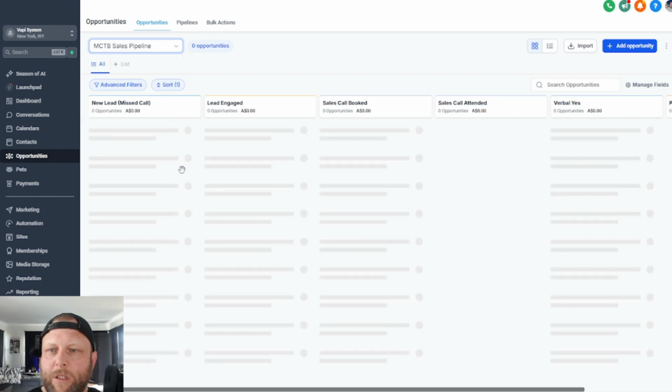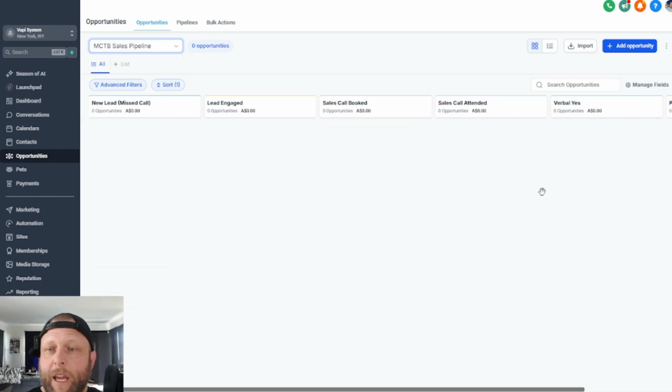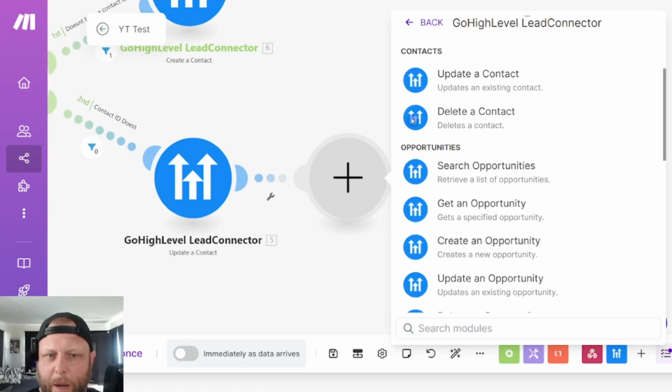So pipelines is just to keep your clients in here. And again, for example, if they get a tag, let's say you create a new caller called David. David's come in, he gets a tag. I can have here missed calls in my automation from HighLevel. And I'll quickly delve into this at the end. You can add any automation with a tag to add them into this if they need to. But that's just a couple of options.